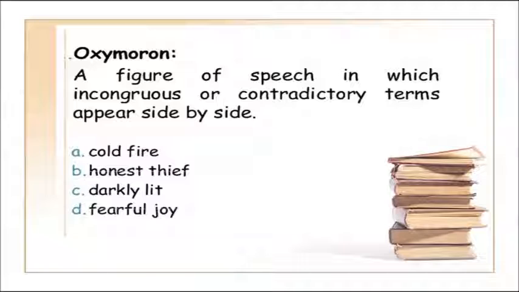Oxymoron. What do you mean by oxymoron? It's a figure of speech in which incongruous or contradictory terms appear side by side. It means that opposite ideas are linked together. So, for example, you can look there below: cold fire, honest thief, darkly lit, fearful joy. You can see how the words are. Those words are all opposite to each other, and when we combine them, we call it an oxymoron.